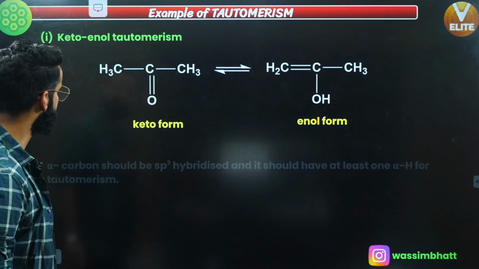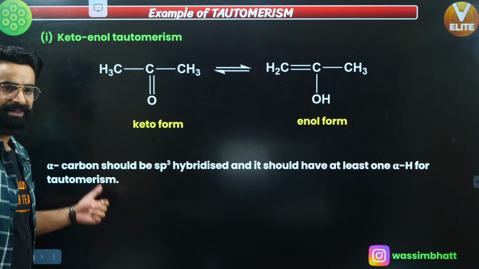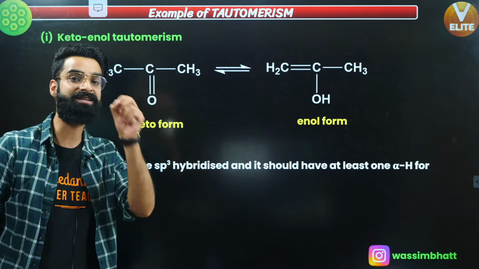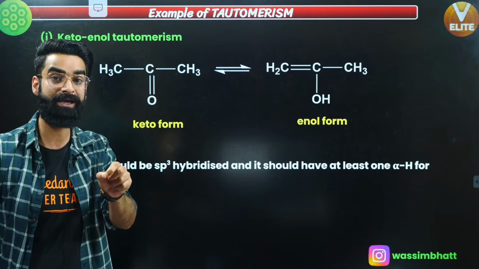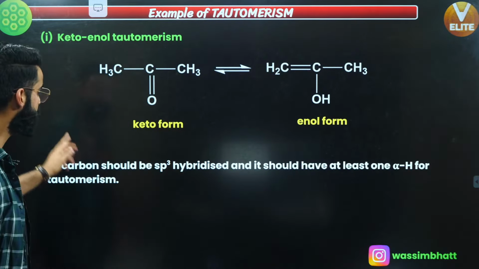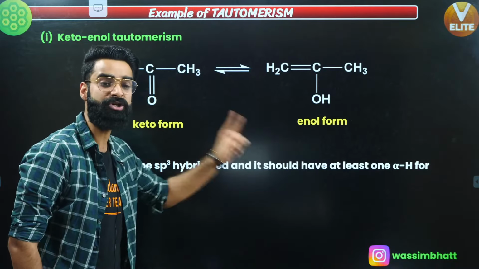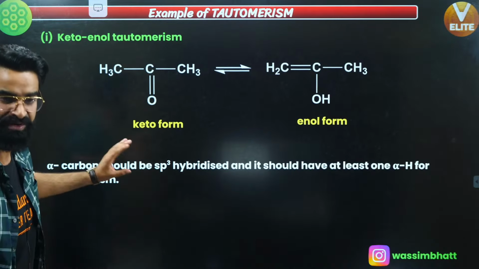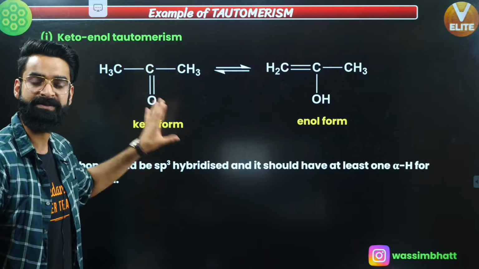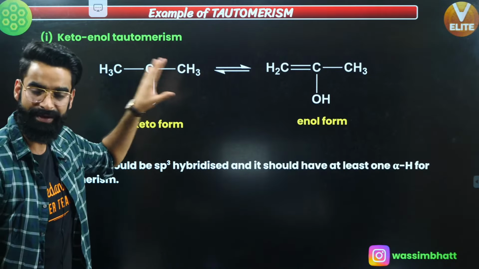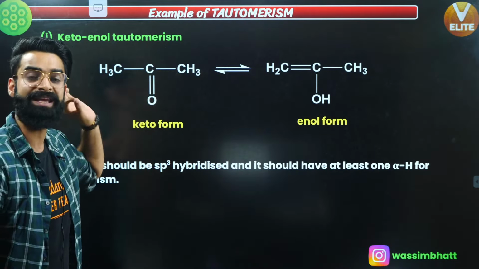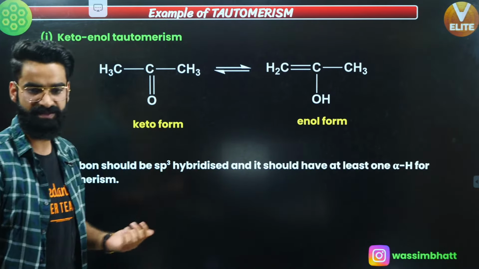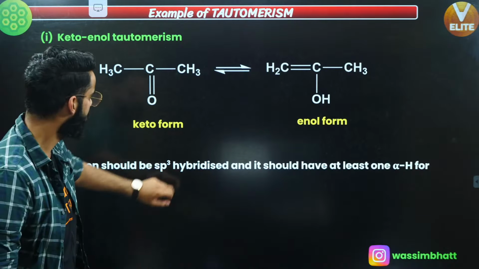Moving on, we have got a few other types as well. One important thing: alpha carbon should be sp3 hybridized. What is alpha carbon? That carbon which is attached to the sp2 hybridized carbon, that's called alpha carbon. And that alpha carbon should first of all be sp3 hybridized, and it should have at least one alpha hydrogen, then only it can show tautomerism. Remember this thing as well. Tautomerism is possible when the alpha carbon is sp3 hybridized, and when the alpha carbon contains at least one alpha hydrogen, then only this type of tautomerism is possible. Okay, perfect. I'm moving on.